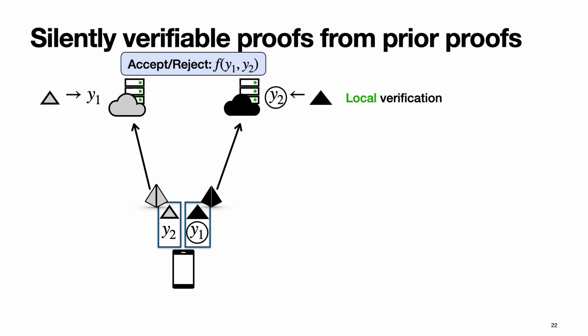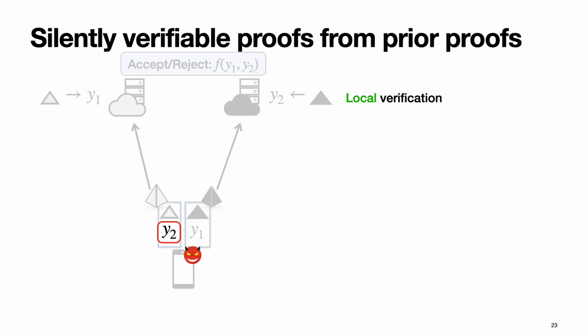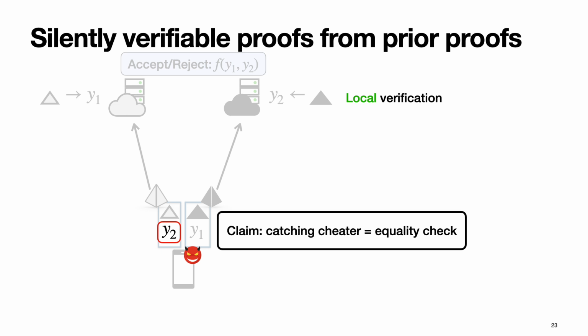But this is only true if we trust the client, which we cannot. We can have malicious clients which can send wrong y1 and y2. In particular here, this client is sending incorrect y2 to the first server to make the local verification pass. Now what I claim here is that in order to detect this cheating, all that the servers need to do is run a simple equality check, and that's it. And it's actually very simple why this is true. For that, let's look at the second server. So the second server already was deriving the correct y2, and an honest client was supposed to send the same y2 to the first server.